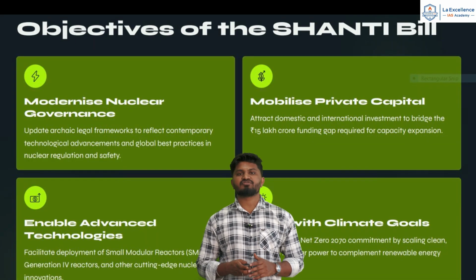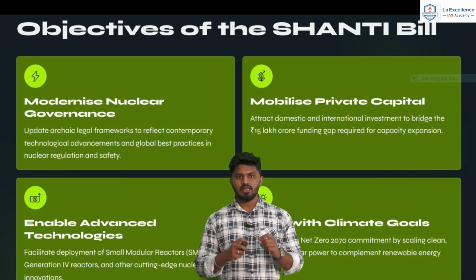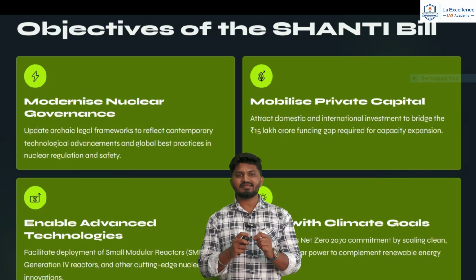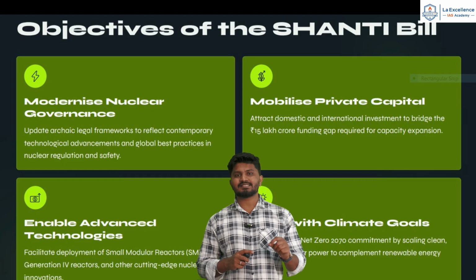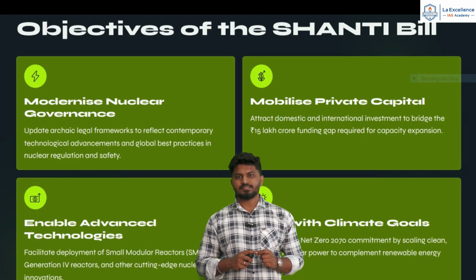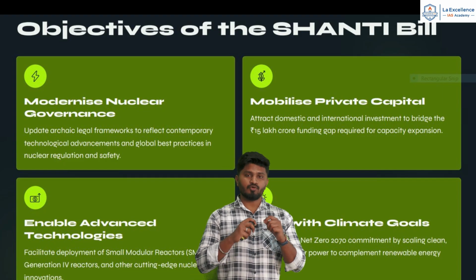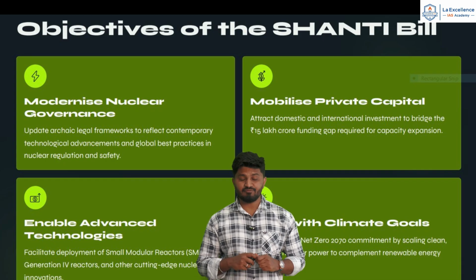First and foremost objective of the SHANTHI bill is to modernize nuclear governance. How? It does modernize the nuclear governance by updating the archaic legal frameworks. The 1962 framework was necessary in the context of 1962 because under the Nehru government, the Indian government wanted to portray India as a socialist government. So that act was very necessary, and India was also at a very nascent stage.